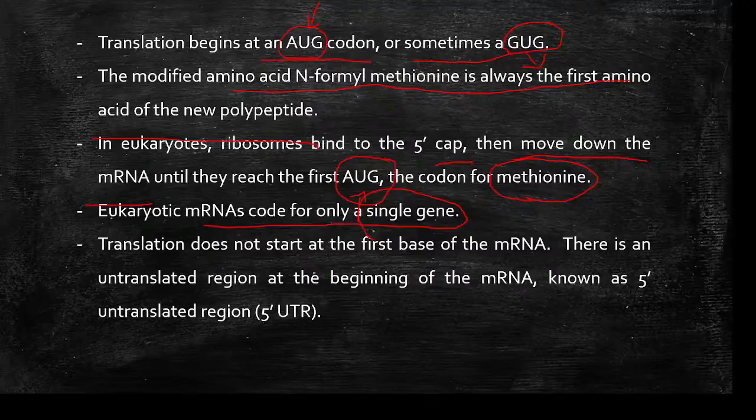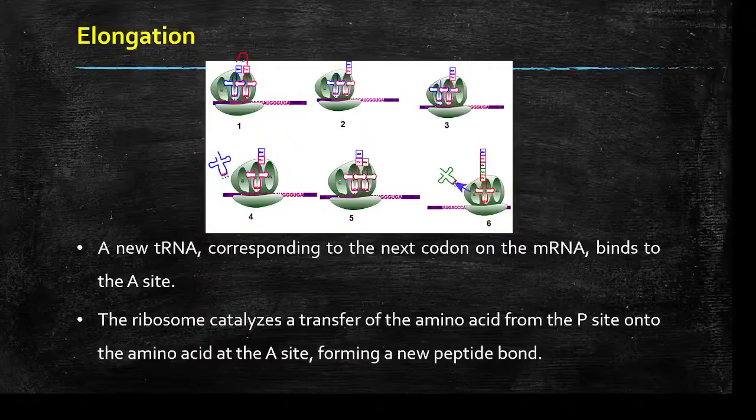So translation does not start at the first base of the mRNA. It has to travel a certain distance until it comes across AUG or GUG. Okay, so the region which it travels on the mRNA before it can reach the start codons, AUG or GUG, is called the untranslated region. It is known as the 5' untranslated region.